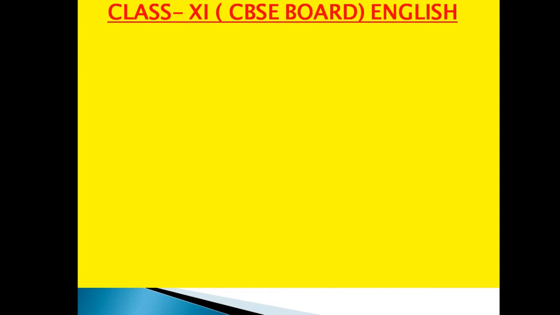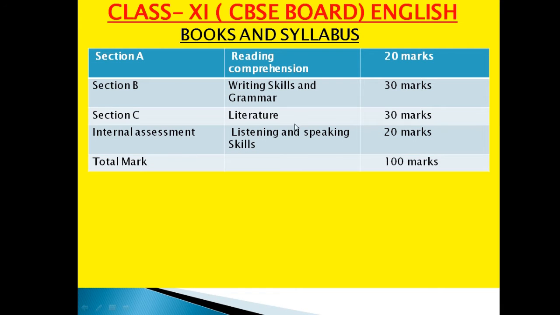So dear students, I am going to give you the detailed information of your class 11th English subject, the name of the book and the complete chapters which we have in class 11th. So let's start. We see books and syllabus. This is the division of marks of the complete paper. The paper will be divided into three sections. Section A, reading comprehension, is of 20 marks. Section B, writing skill and grammar, is of 30 marks. Section C, literature, is of 30 marks.